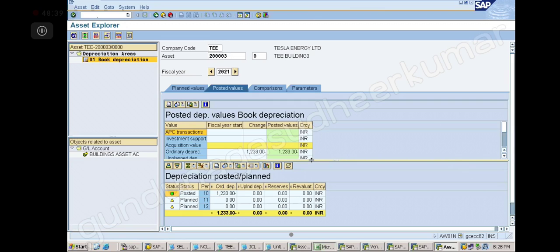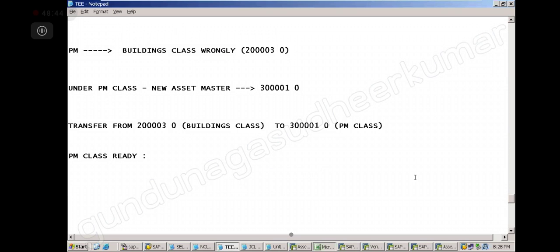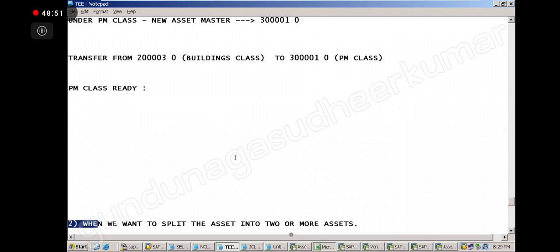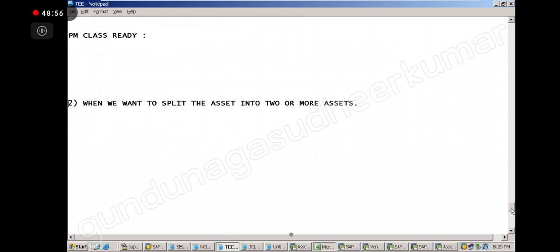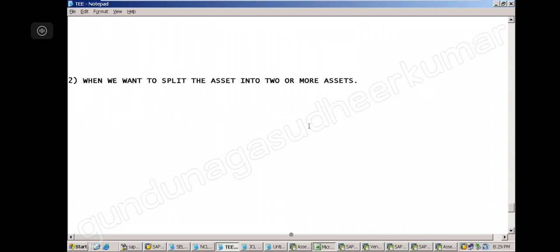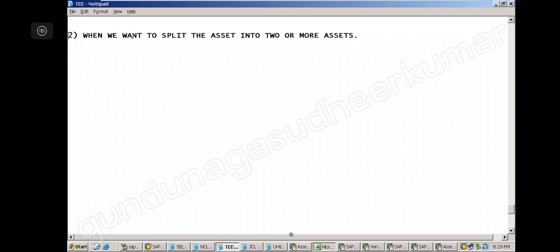Next, the next transfer also we have to discuss, right? What is the next transfer? Why are we doing the transfer? We want one asset, and I want to split it into 2 or more assets. Either I want to sell it off or I want to manage it, right? So one half I want to depreciate 10%, another half I want to depreciate 15%. So those adjustments I want to do, I want to split the asset into 2 parts.